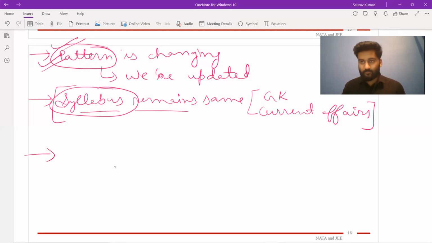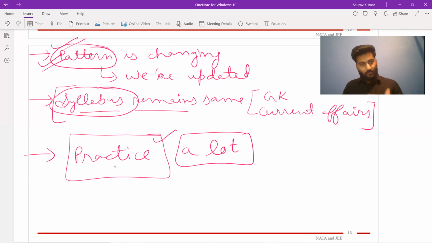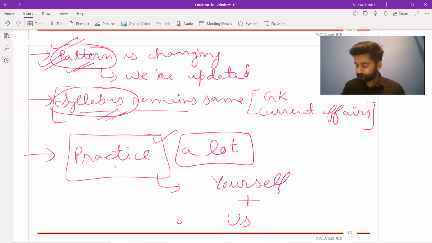And the third thing which we advocate is practice. Practice a lot. You have the syllabus, we'll teach you the syllabus, we'll look for different patterns, but the practice is most important. You need to do this practice for yourself and with us.